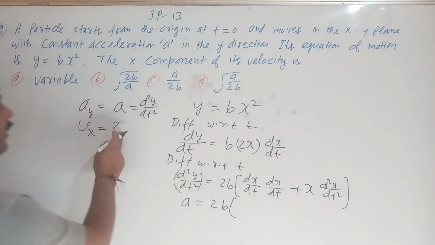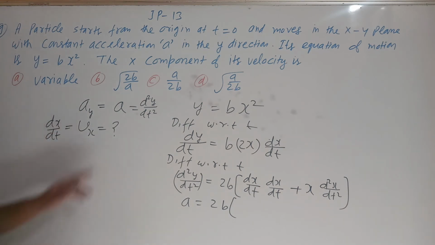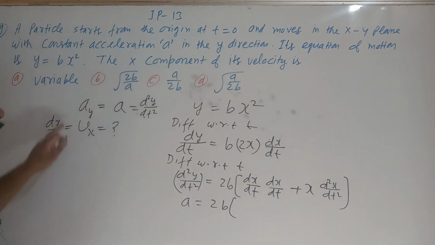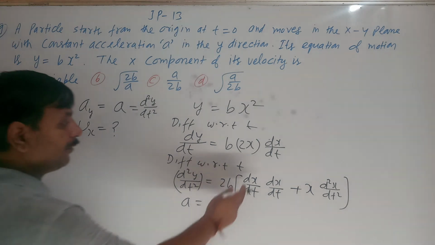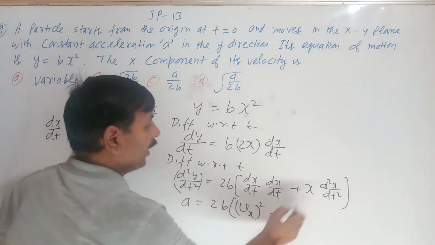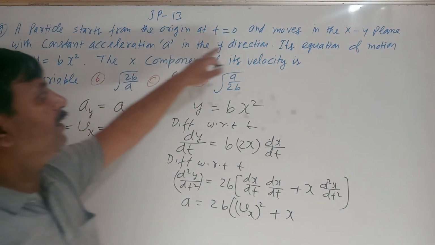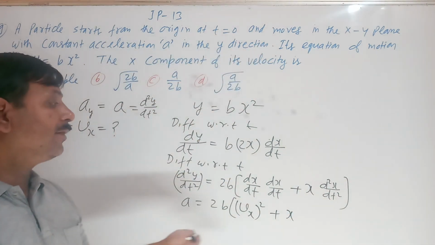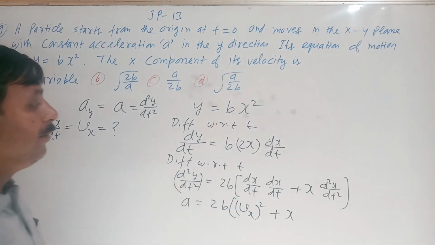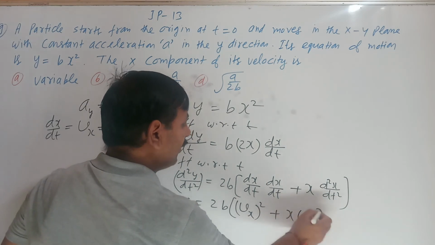तो dx अपॉन dt यही है, इसी को हम क्या कहेंगे बेटा वेलोसिटी, x कंपोनेंट ऑफ वेलोसिटी dx अपॉन dt, vx. तो दिस इज vx. Acceleration is in the y direction only, in the x direction there is no acceleration, so d2x upon dt square is 0.